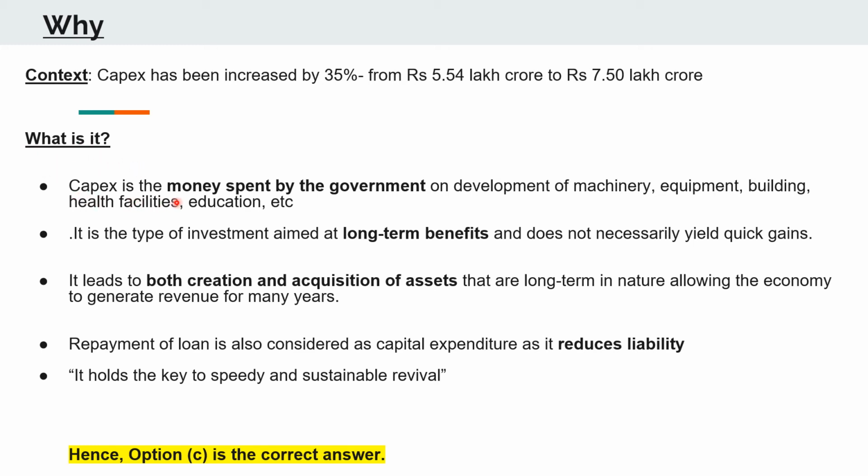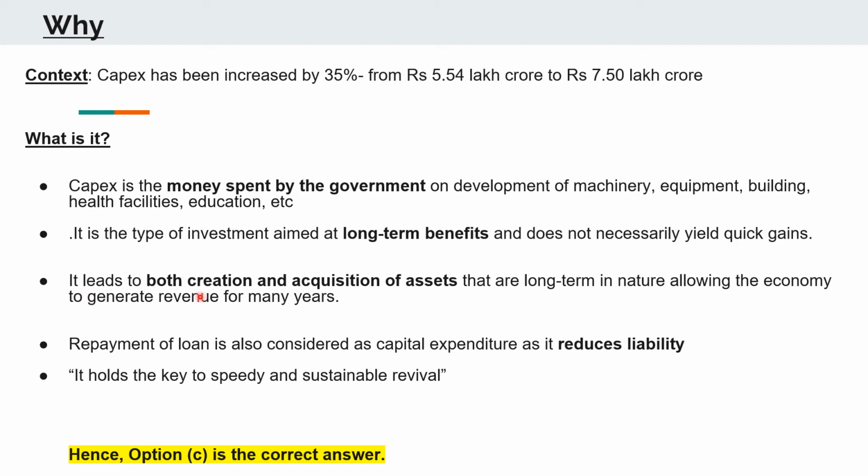The capex is the money spent by the government on development of machinery, equipment, building, health facilities, education, etc. So as you can see, these are all long-term investments that do not necessarily yield quick gains. For example, a hospital recently erected may not cater to the needs of every patient, but with time, with development, it certainly will. Therefore, it is aimed at long-term benefits.